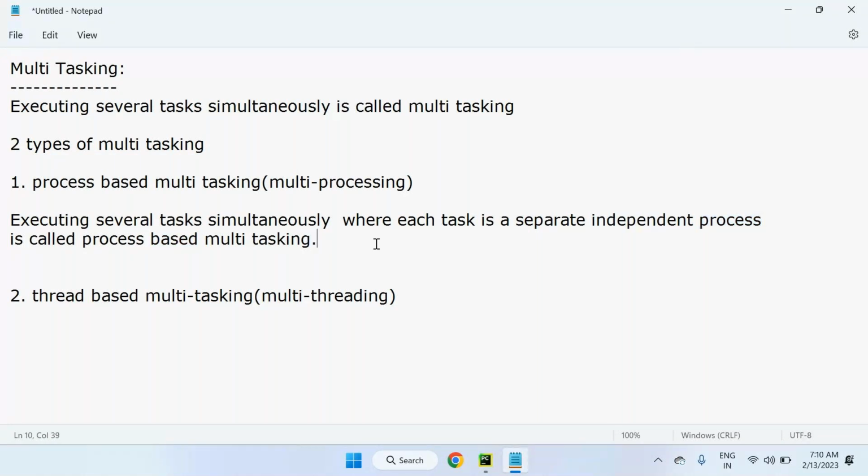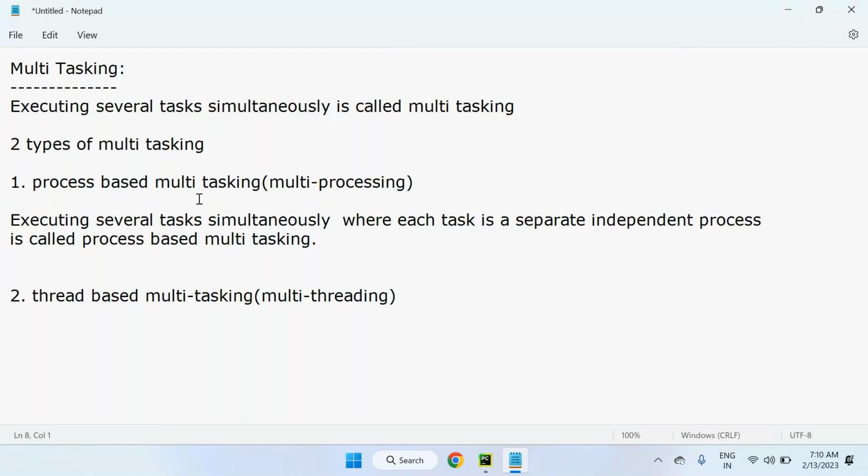What is an example of process-based multitasking? Right now I'm writing some code in a Notepad editor. For this, our operating system provides one process. At the same time, I'm speaking and giving the lecture, which is being recorded in the GoToMeeting software on my computer.